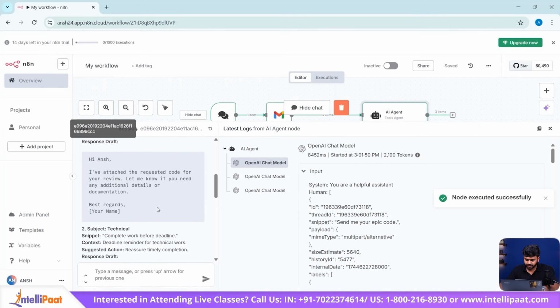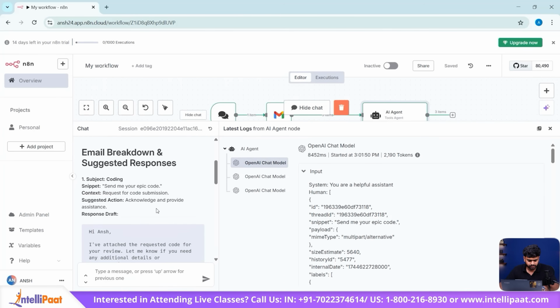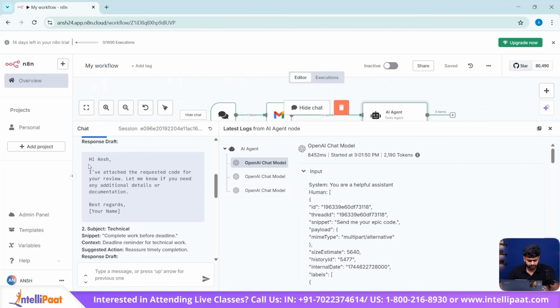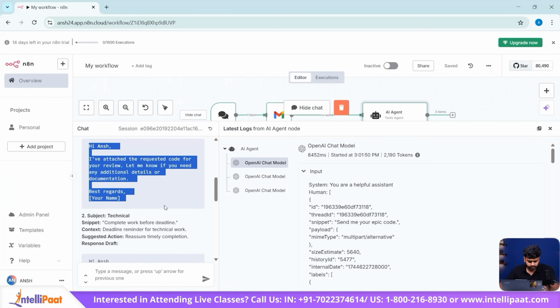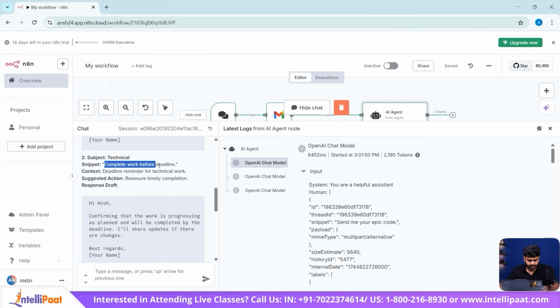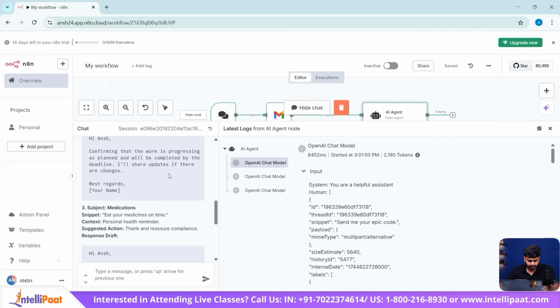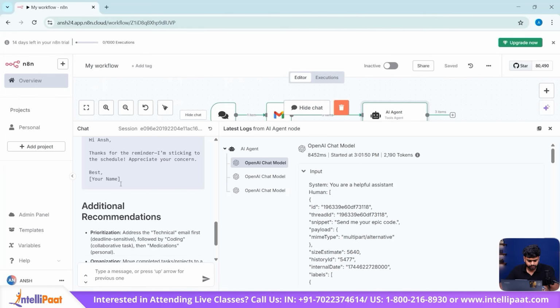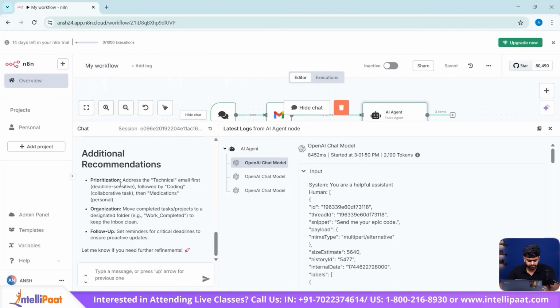You can see the subject and the snippets of the unread mails. Like this is my first mail that I've received in my inbox. This is the second mail with the snippet of complete work before deadline. And this is my third mail. Eat your medicines on time. You can just scroll it down and you can see the additional recommendations also here generated by the AI.